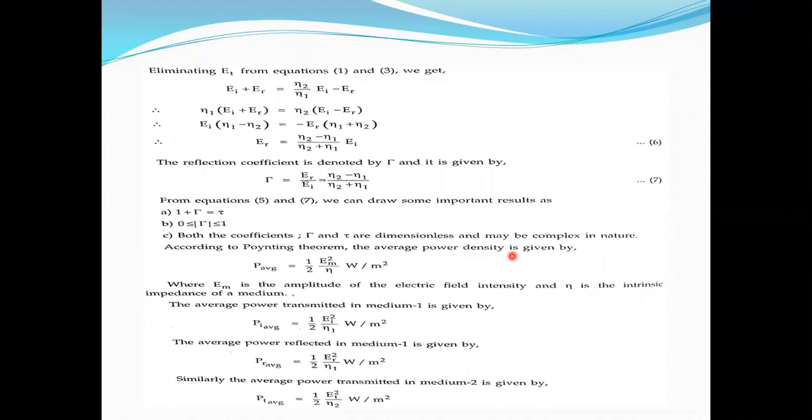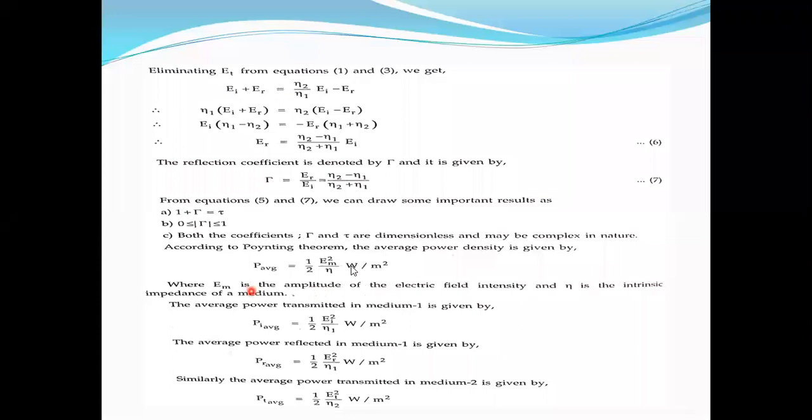According to the Poynting theorem, we know the average power density. Already in the previous class we have seen the average power density, P average is equal to half into Em square by eta.